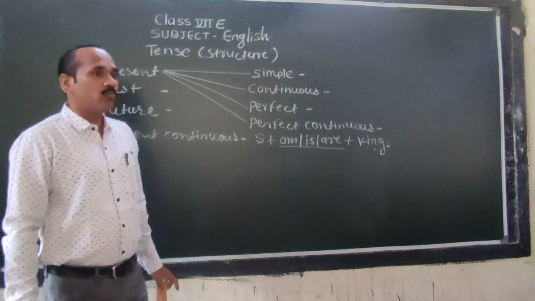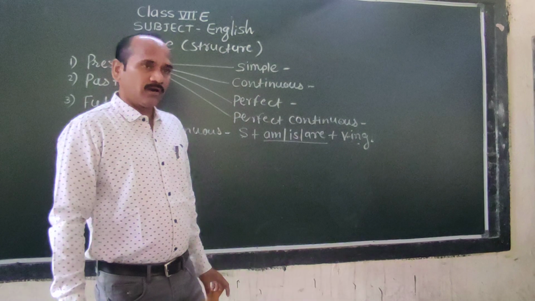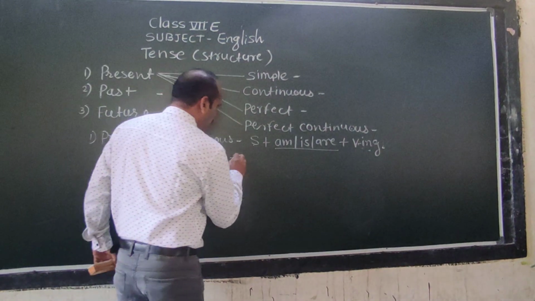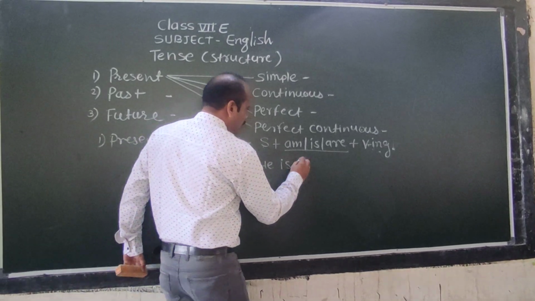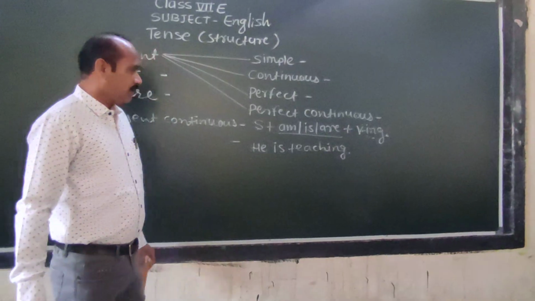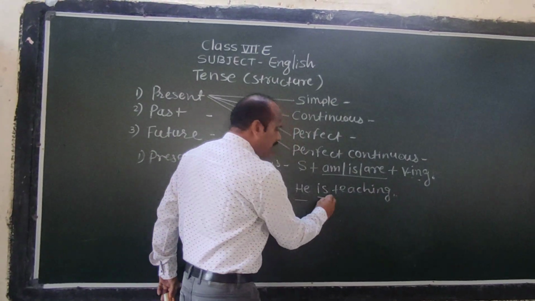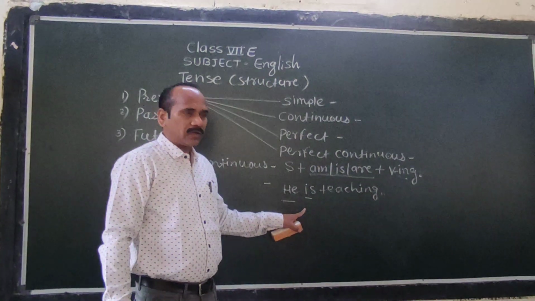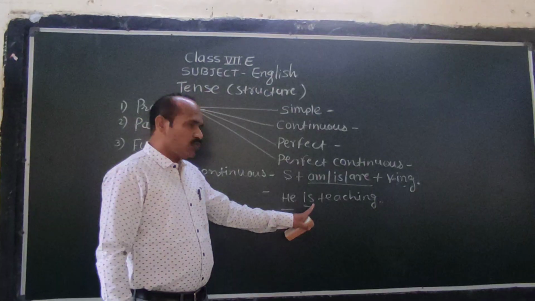Am, is, are, these are the to be forms of present tense. To be forms of past tense: was, were. To be forms of future tense: shall and will. So the sentence: he is teaching. What is he doing? He is teaching. Why didn't we take am here? We take am only after I.